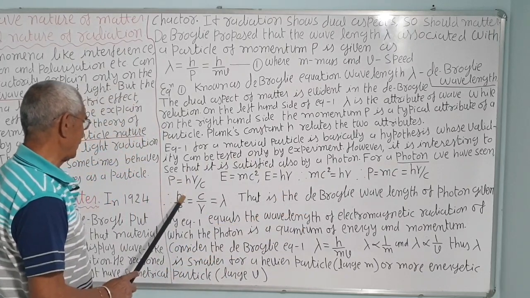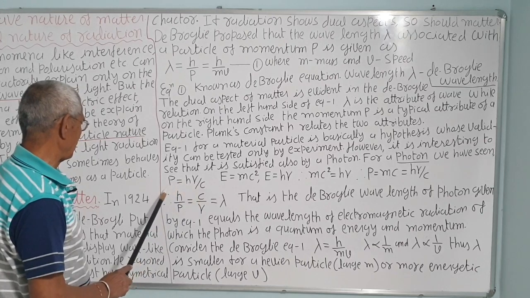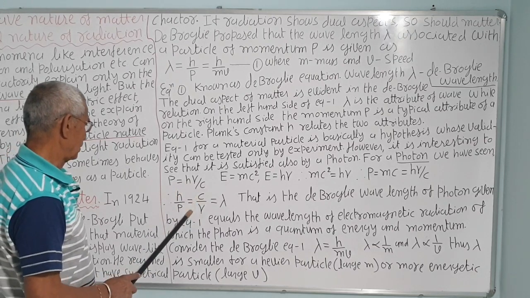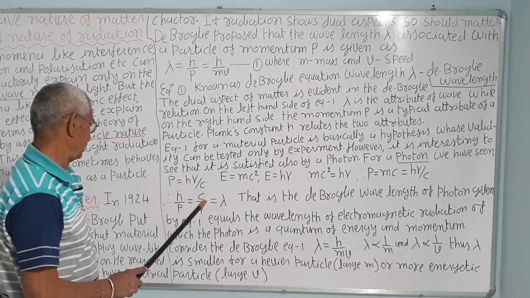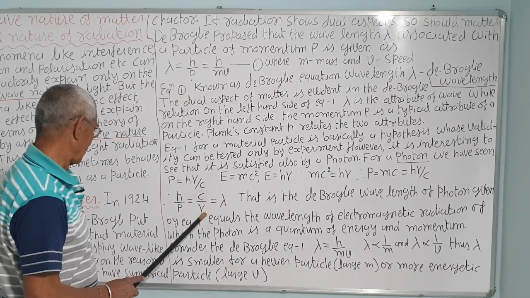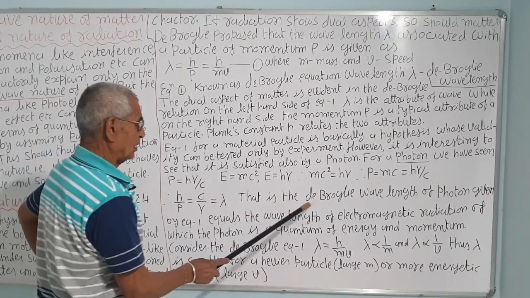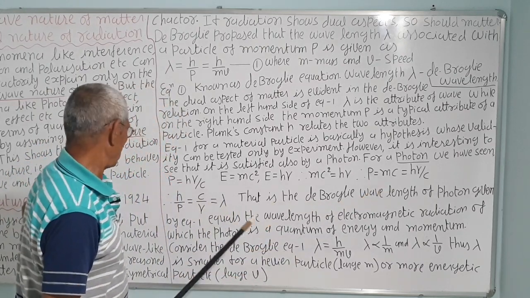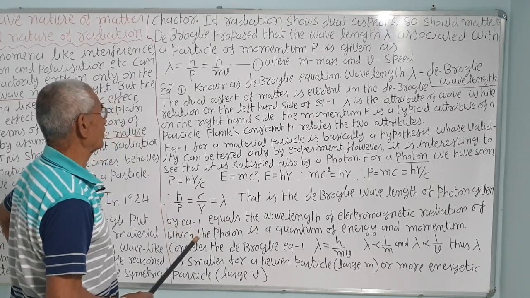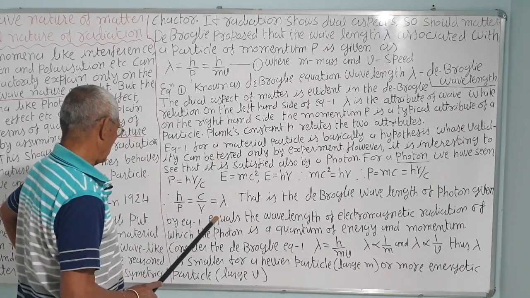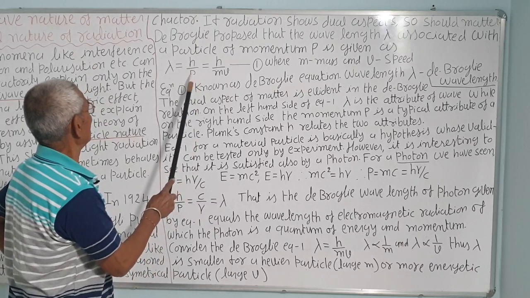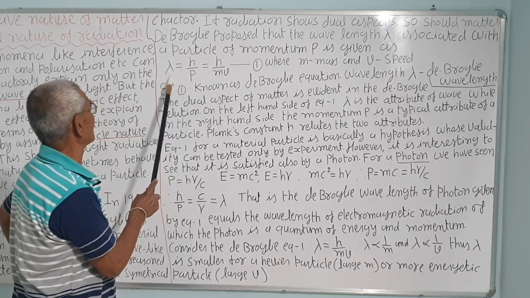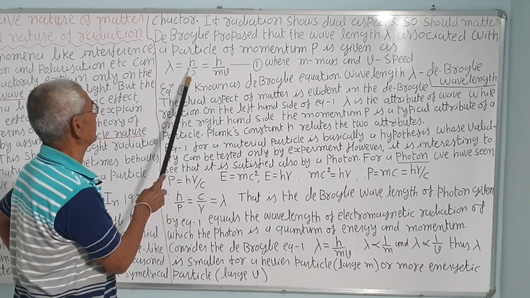Therefore, h upon p is equal to c upon nu. c upon nu is lambda, velocity upon frequency. That is the de Broglie wavelength of the photon, given by equation 1, h upon p is equal to lambda, the de Broglie equation.